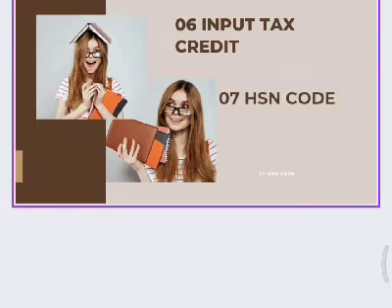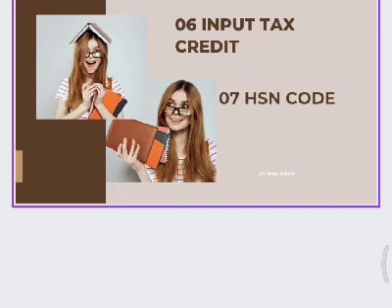And then input tax credit. Input tax credit is a main and special feature of GST. This input tax credit is available in respect of taxes paid on any supply of goods or services that are used or intended to be used in the course of business. This feature removes the cascading effect of tax levied.